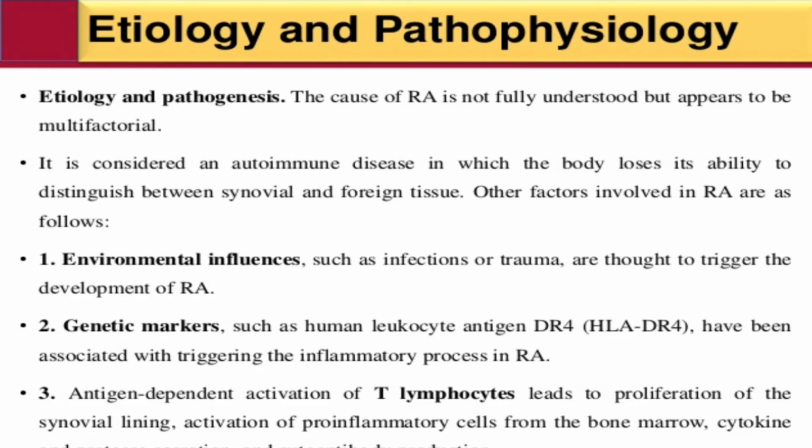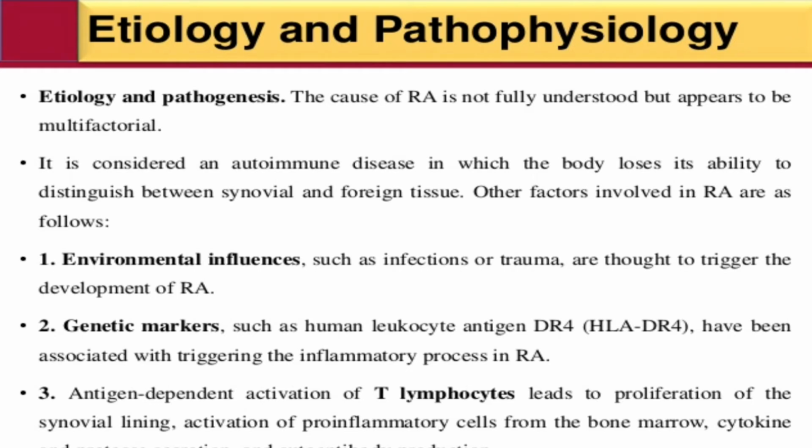Next point is histology and pathophysiology. The pathogenesis of RA is not fully understood but appears to be multifactorial. It is considered an autoimmune disease in which the body loses its ability to distinguish between synovial and foreign tissue. Synovial means a connective tissue that lines the inside of the joint's capsule. Capsule means a bubble-like structure surrounding joints, elbow, hand, ankle, and shoulder.